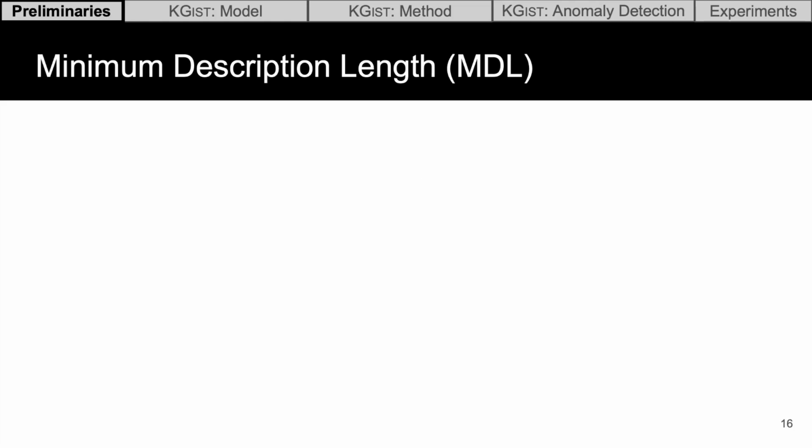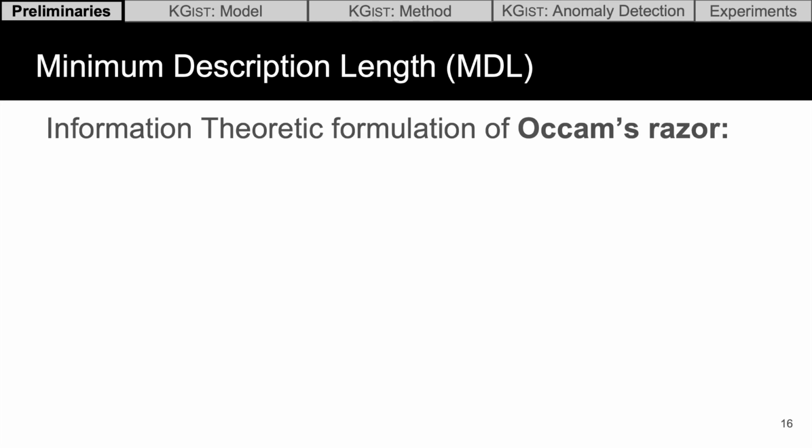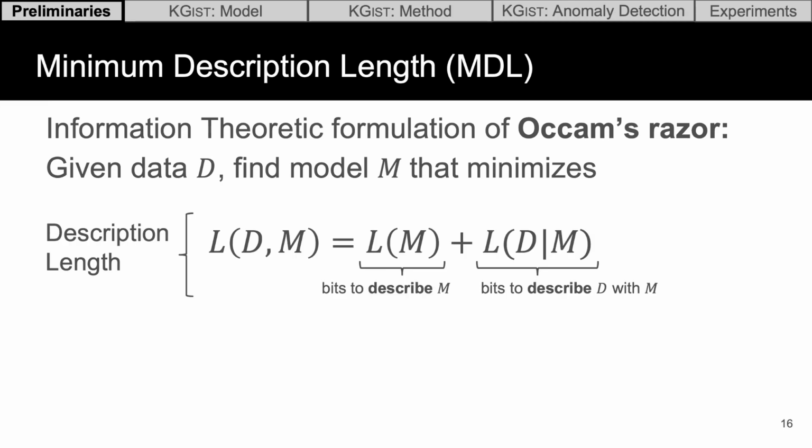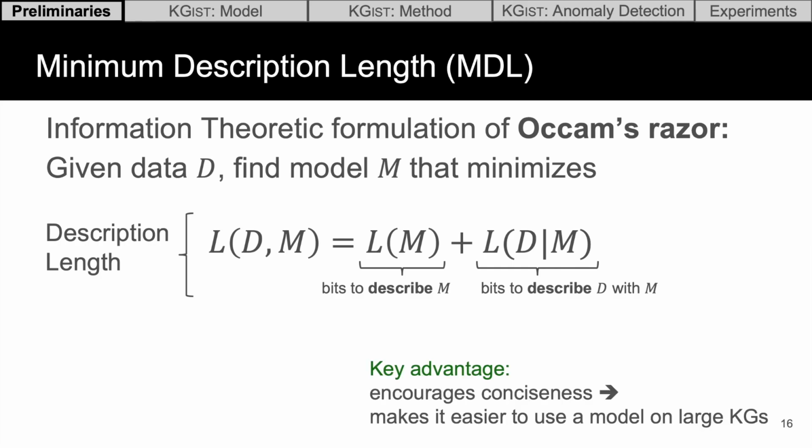The total set of things that the rule asserts are the things that it correctly asserts, plus the exceptions to the rule. The minimum description length principle is an information theoretic formulation of Occam's razor. It states that if we're given some data, which we'll call D, we would like to find a model M describing that data, and we would like the model that minimizes the description length. And the description length breaks down into 2 components. The first is the number of bits that we need to describe the model M, and the second is the number of bits that, given that model M, which describes the data, we need to describe the data.